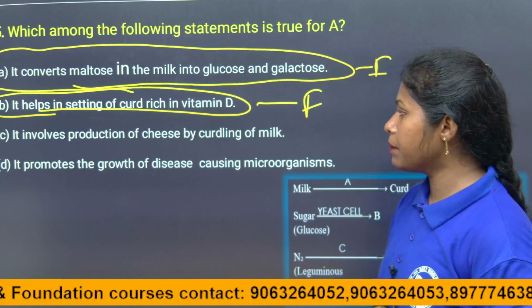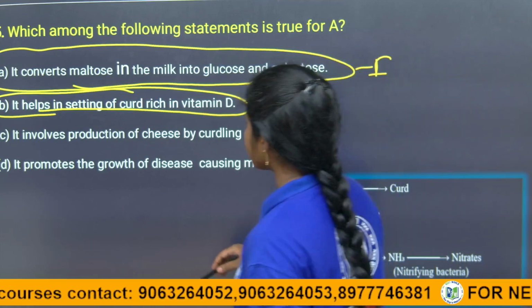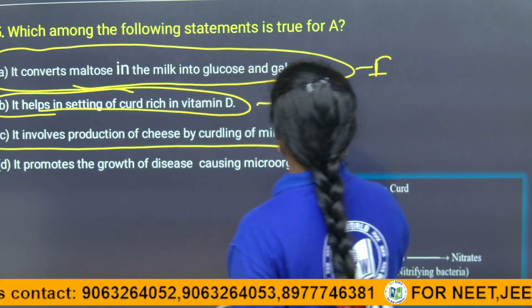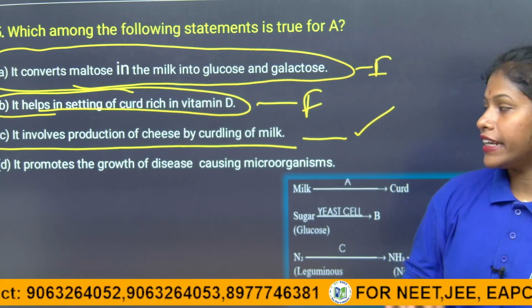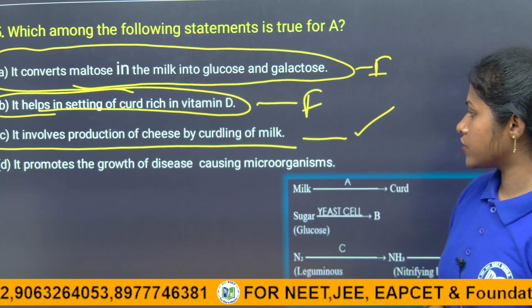Coming to the next statement, it is involved in the production of cheese by curdling of milk. Of course, it is a right statement. C is the right statement, children. It is involved in the production of cheese by curdling of milk. Of course, it is a correct statement.